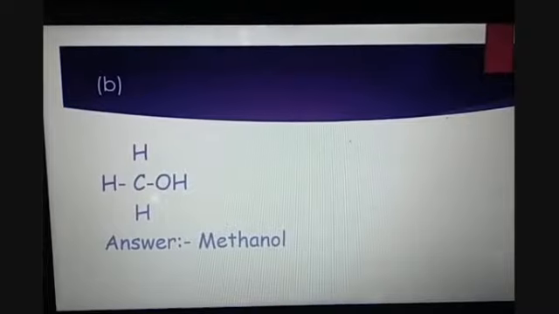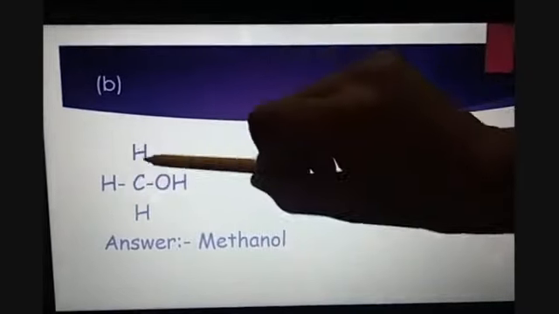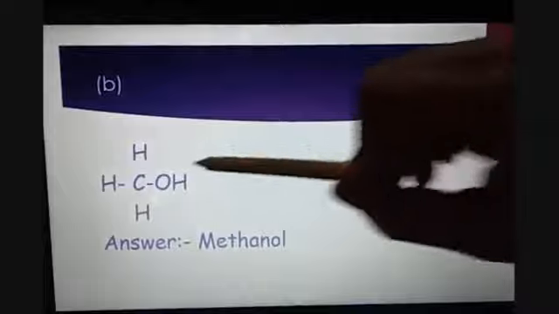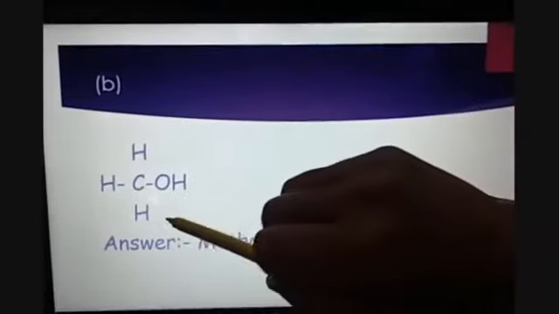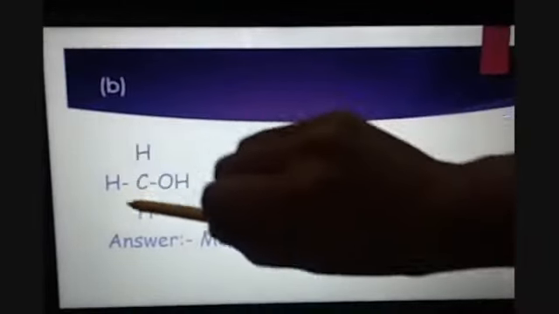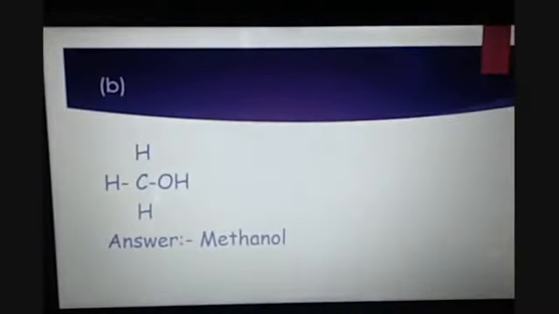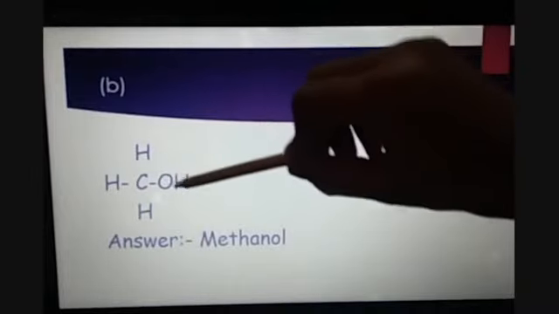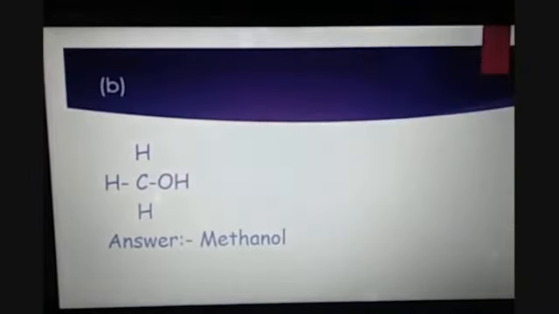B is having CH3OH. So you can look at this compound, that this is an alkyl group of methane, where CH4 was there in the methane molecule. One hydrogen is removed from here and an OH group is attached to it. Now OH is the functional group, so the suffix -ol will be used, and CH3 is the alkyl group coming from methane.